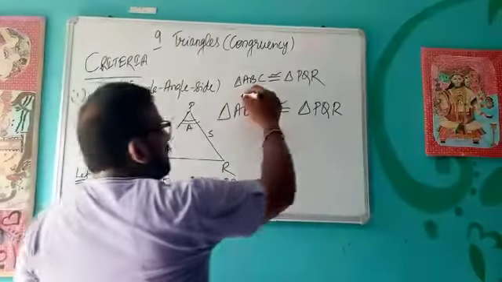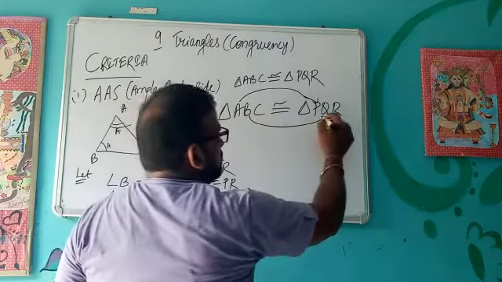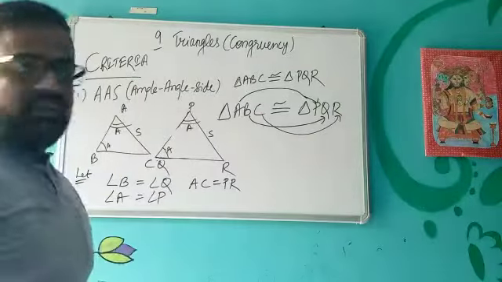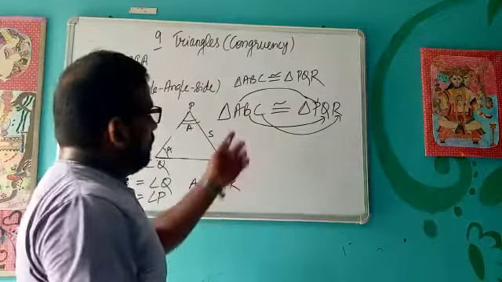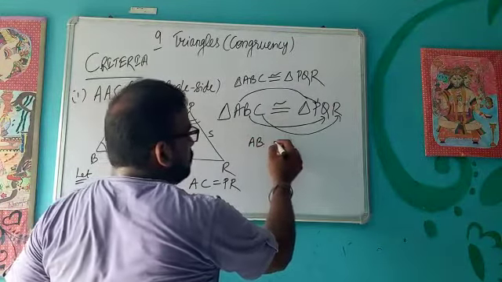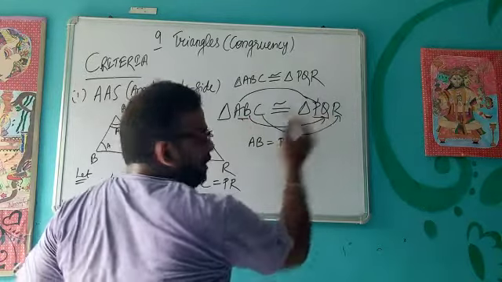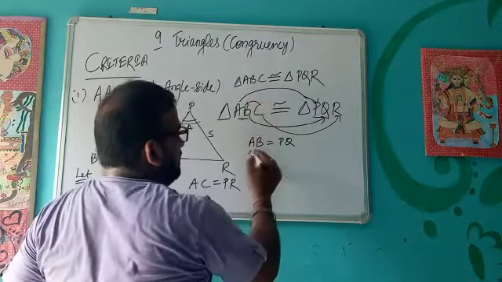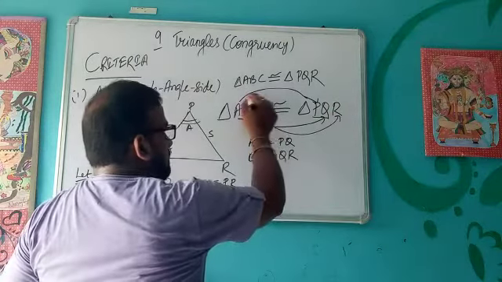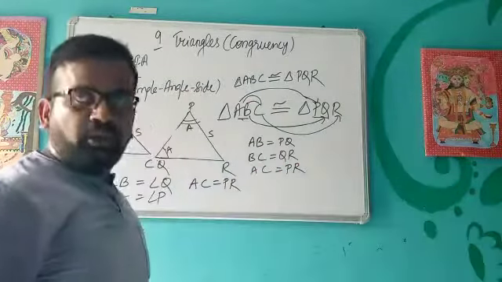That means this A corresponds to P, B corresponds to Q, and this C corresponds to R. And with the help of this, now we can write these 6 things. AB will be equal to PQ. Then BC will be equal to QR, and AC will be equal to PR. So these are the 3 sides which can be equal.